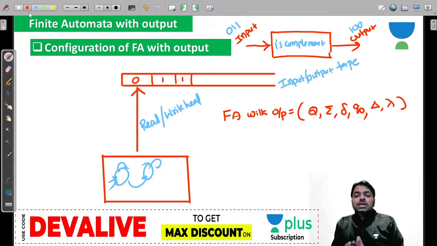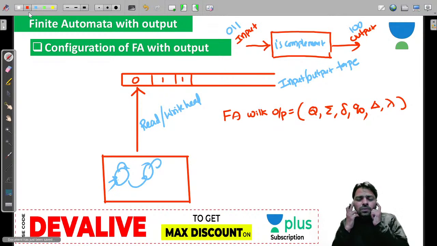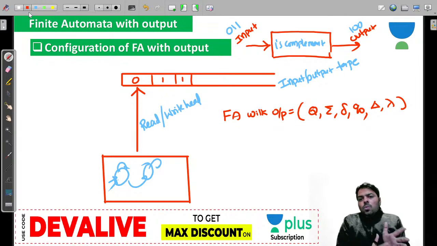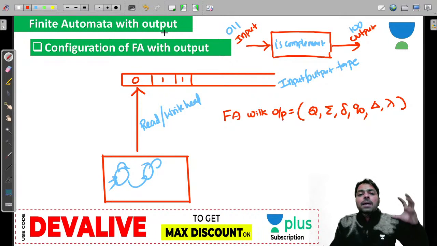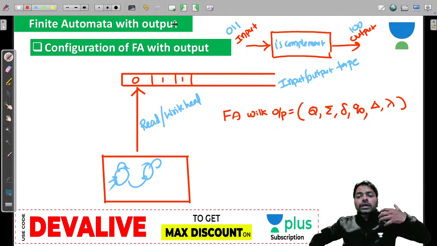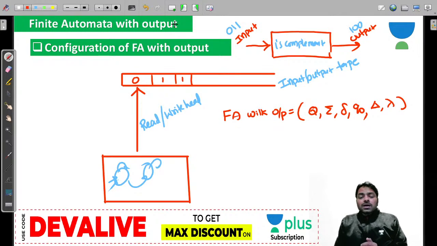But some of the machines are there, you might require a final state, guys. You might require. Some people want to produce one's complement of a given number when they detect double one inside a number. Look at that. I'm writing, guys. You might need the knowledge of something like that, right? When they detect double one they can go to the final state and they keep on producing one's complement. So it's a very interesting problem, that is, you need to recognize your input as well as you want to produce an output. You may need a final state if you want.